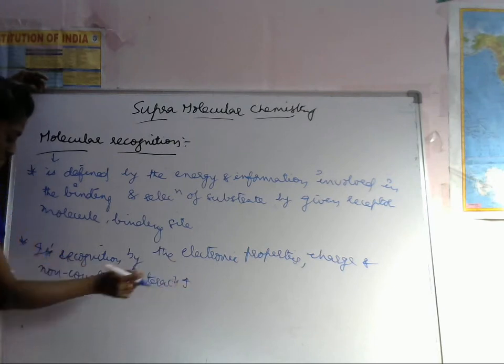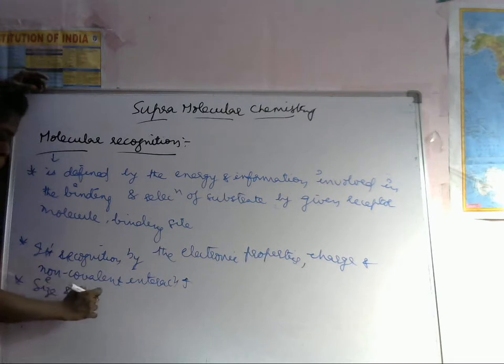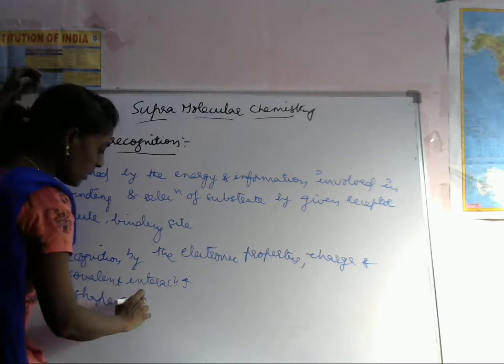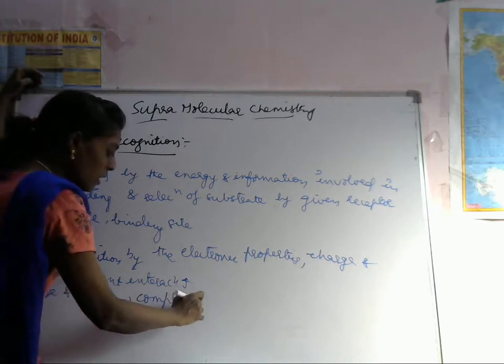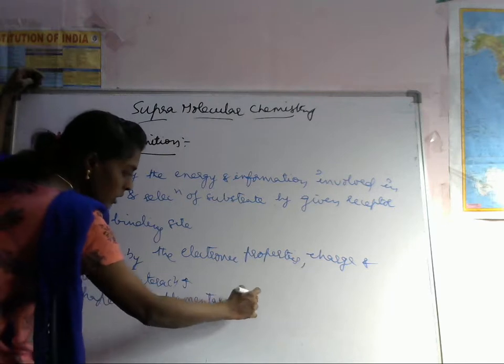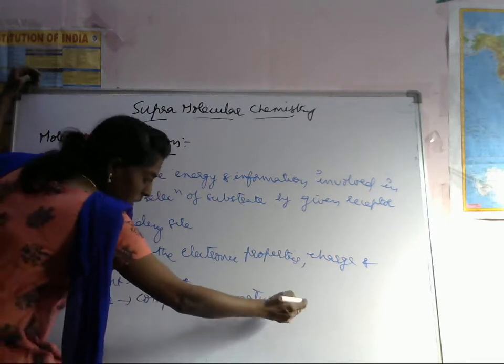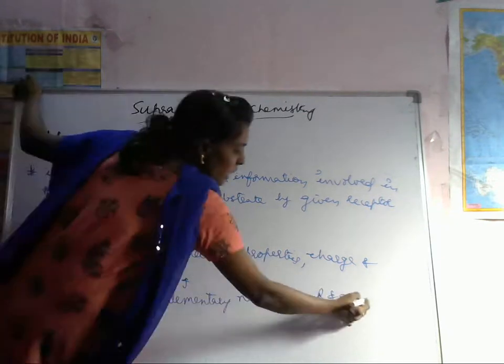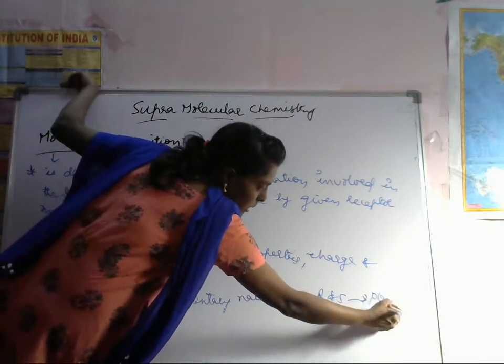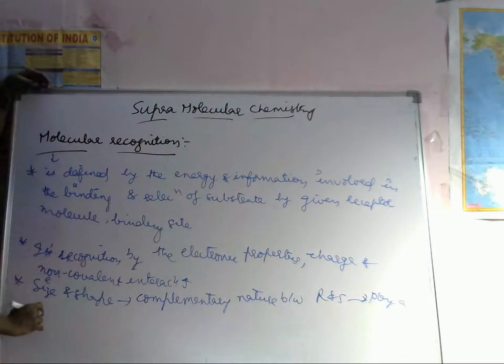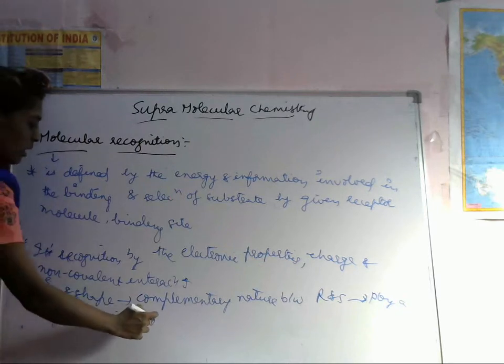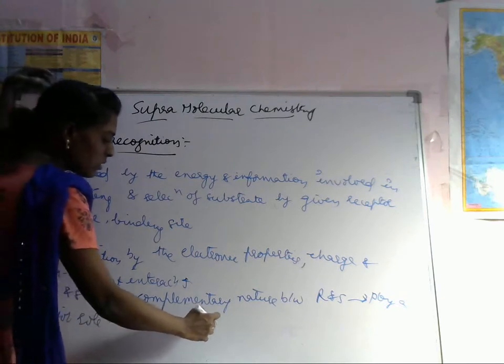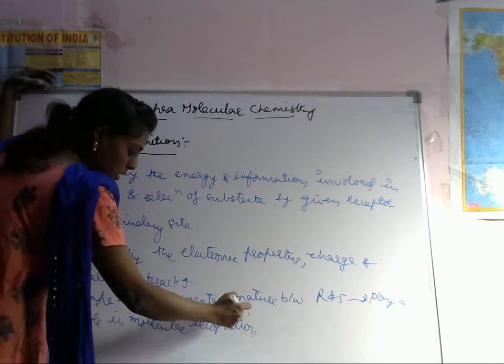Next, size and shape. The complementary nature between R and S, R meaning receptor and S substrate, plays a major role in molecular recognition.